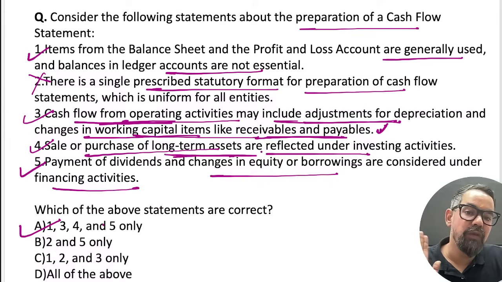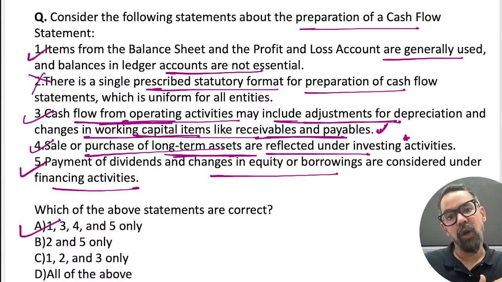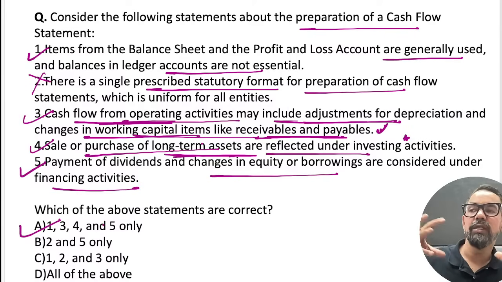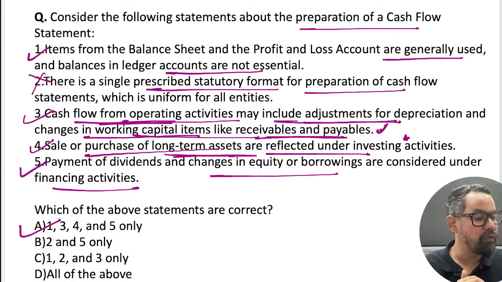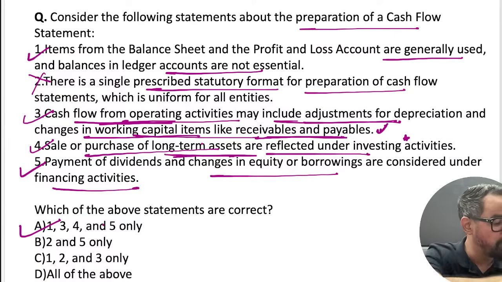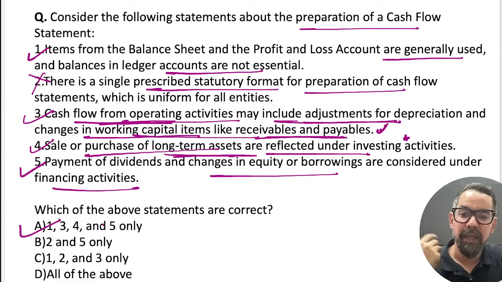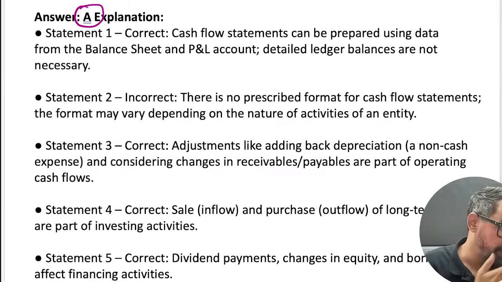Sale or purchase of long term asset, which is investing activities. This is also true. Let's say you have purchased some machine, that machine has a long term useful life. You are increasing the productive capacity of business. You already have, let's say, one factory, you sold that factory. The money which you have received, that is inflow from the investing activity. So when you purchase, that is outflow. When you sell, that is an inflow. So that is the case in this particular one, right? Got it?